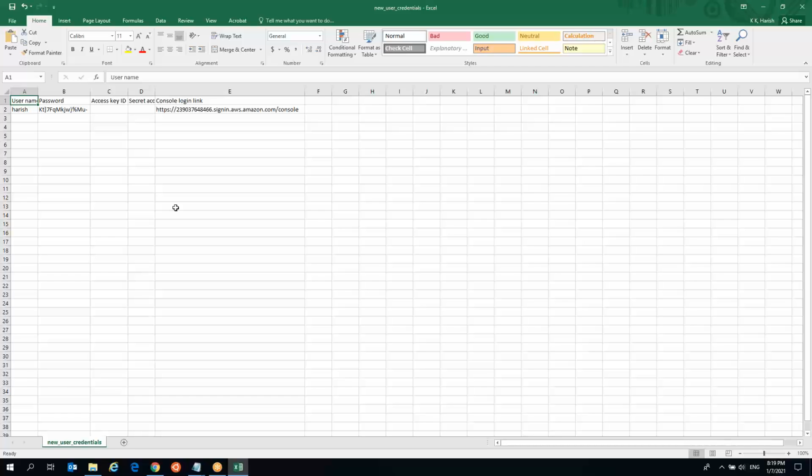What that user does is, from this console login link, they paste the link and get access by entering the username and the password. Now do one thing, sir. Let us play the role of the guest user. Just copy that console login link and open a new tab without disturbing the previous tab.